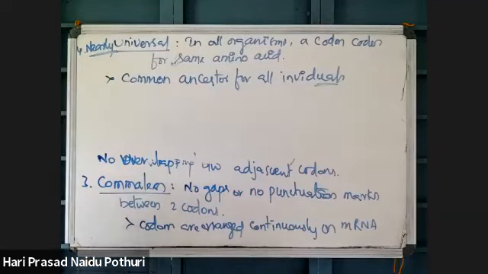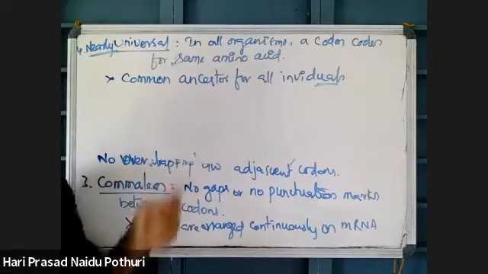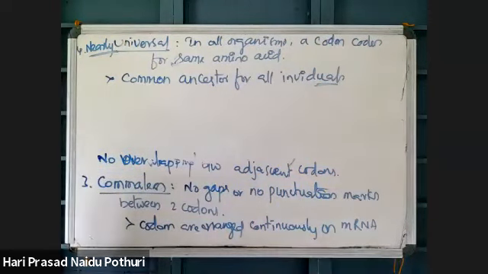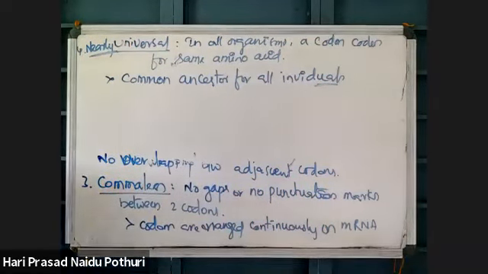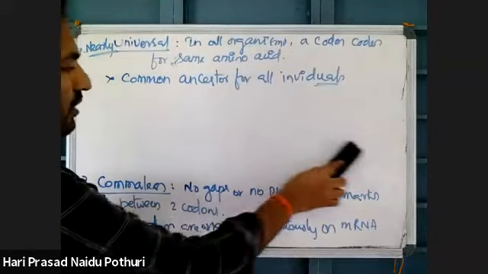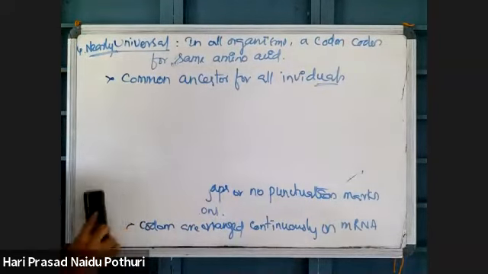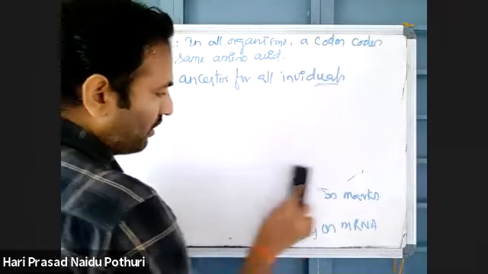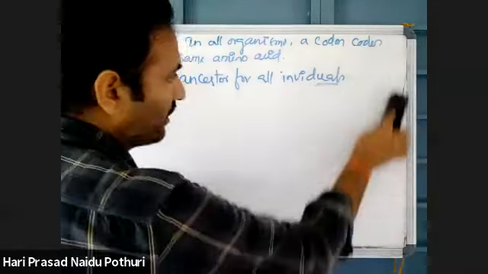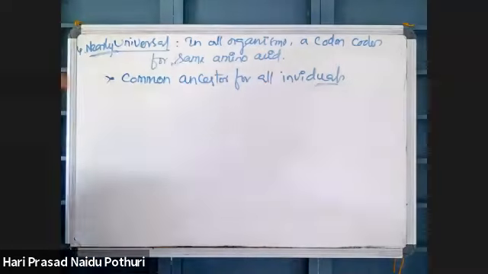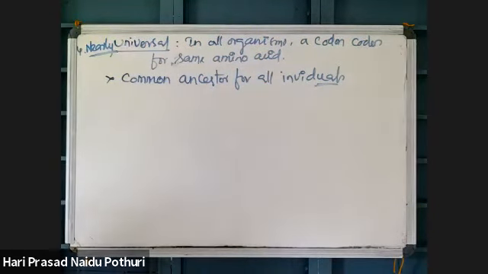This gives clear evidence that all organisms evolved from a common ancestor. Because at earlier times, all organisms had the same type of DNA molecule. Common ancestor means same DNA. As the DNA changes, genetic codes also change. As genetic codes change, proteins change and characters change.